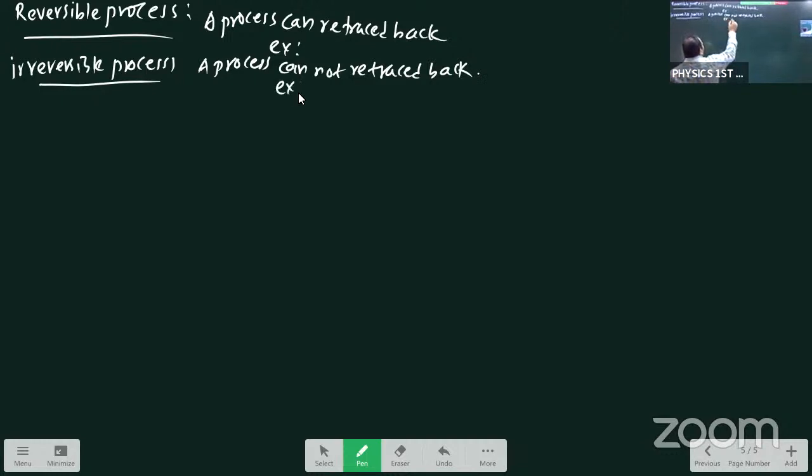Student, again an example like the previous one, only work done against friction. Write any example related to our first step topic.